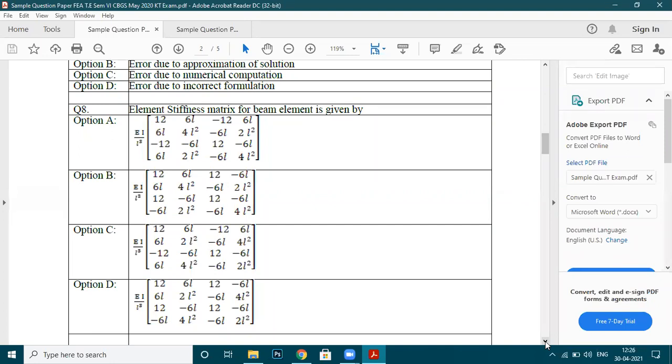Option A, sir. Yes, sir. It is the correct option. EI by L cube, you can see there.